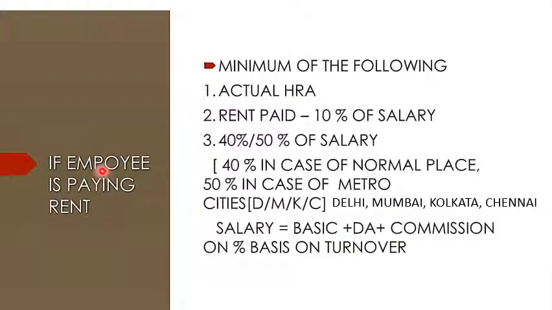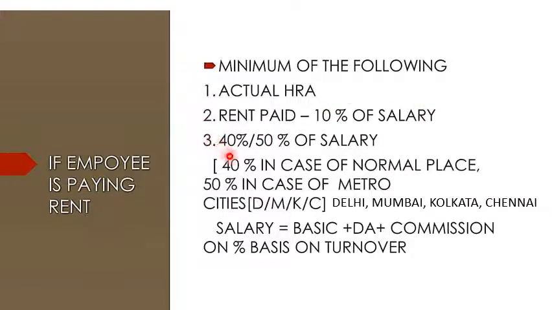If the assessee or an employee is paying the rent, all these conditions must be followed. Minimum of the following. First is the actual HRA, the actual house rent allowance received. Second is the rent paid minus 10% of salary.